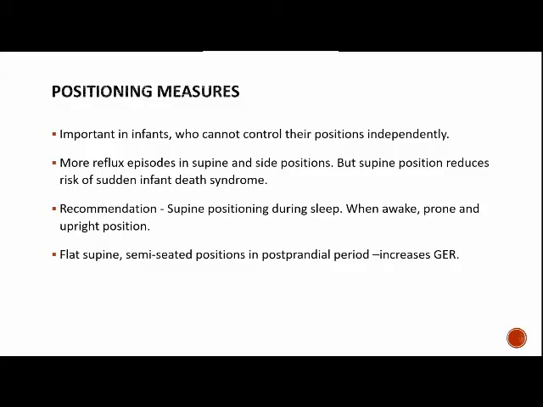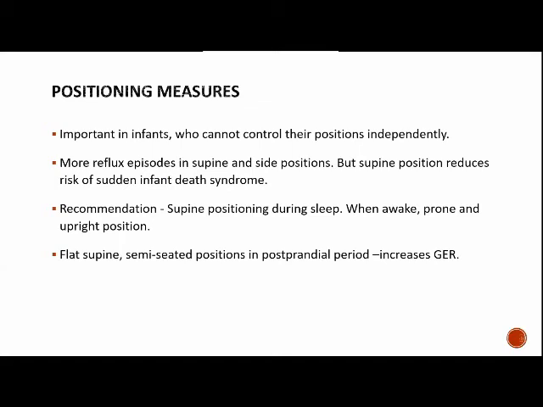So coming to positioning measures, it is important in infants who cannot control their positions independently. There are more reflux episodes in supine and side positions, but the supine position reduces the risk of sudden infant death syndrome. So the recommendation is the supine position during sleep, and when the child is awake, prone and upright positions are advised.